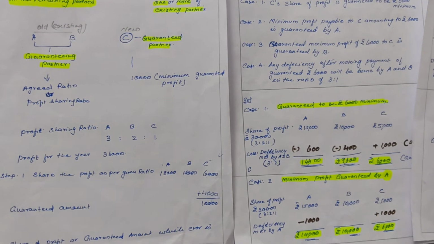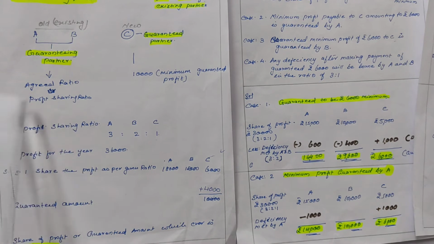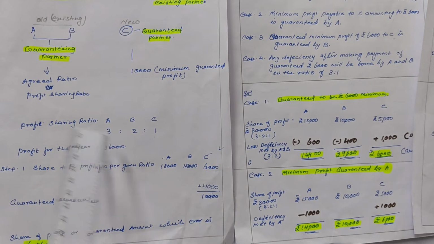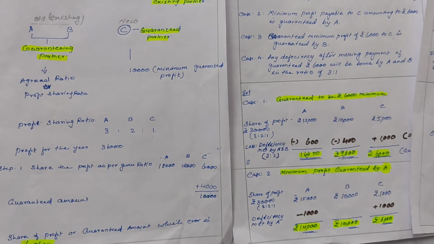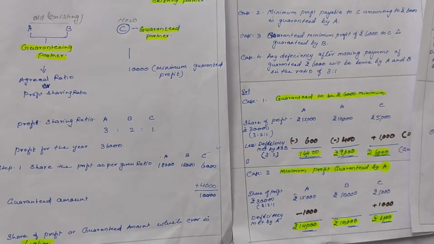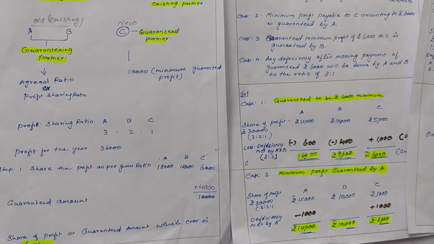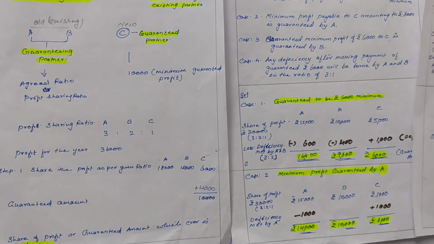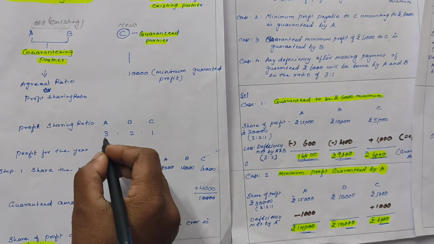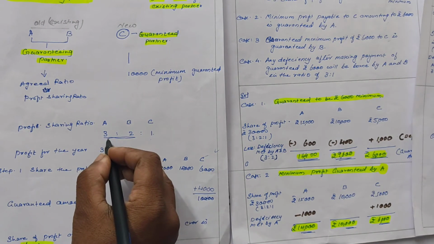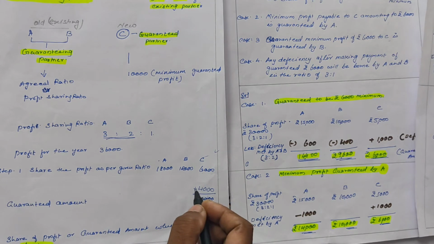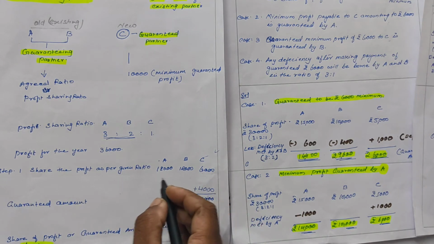Here the agreed ratio is not given, so they will be compensating this deficiency in their profit sharing ratio. What is their profit sharing ratio? A and B's ratio is 3:2. So this 4,000 will be given to C by A and B.